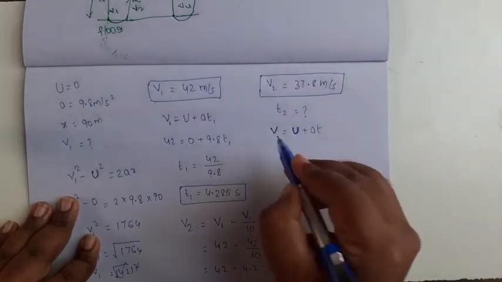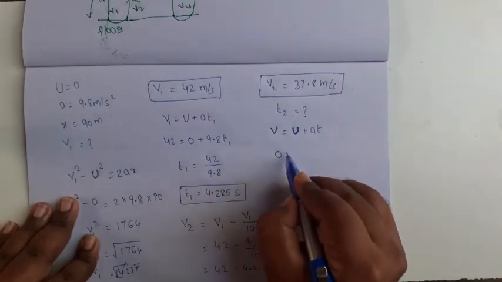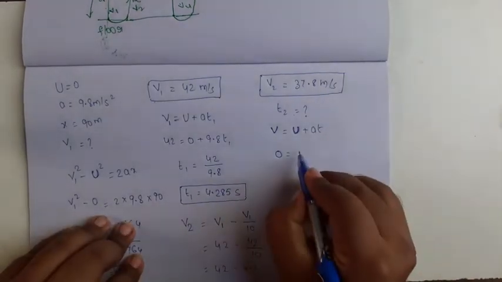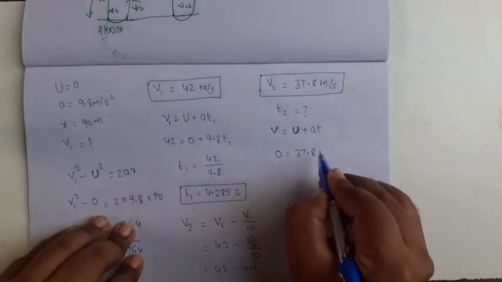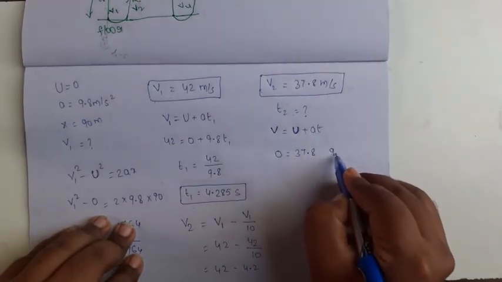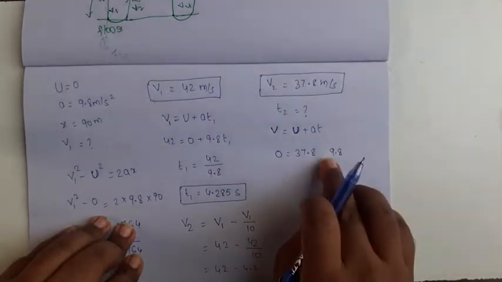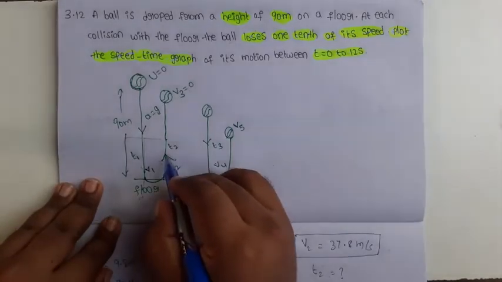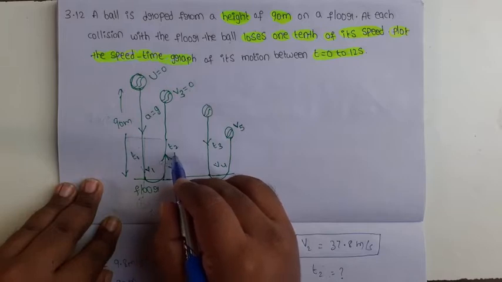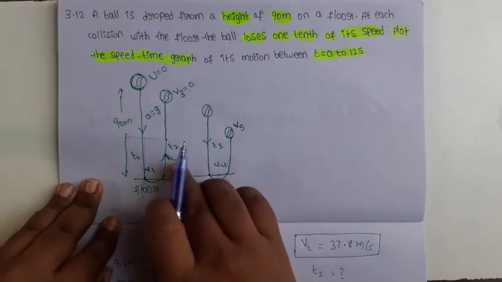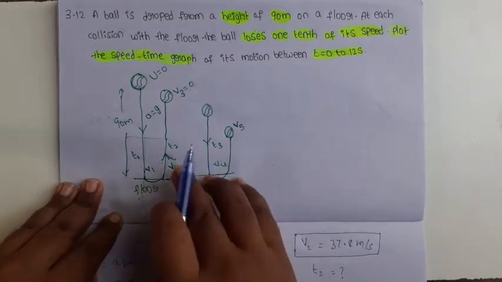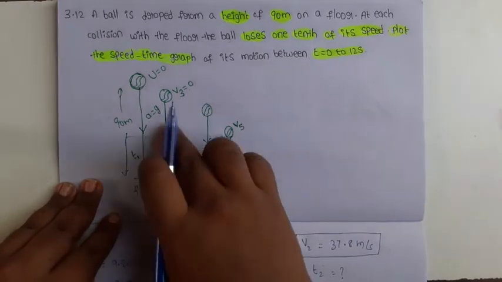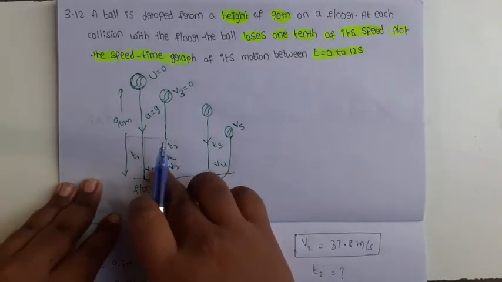Substitute all those values. v means final velocity 0, initial velocity 37.8, acceleration 9.8 meter per second square, but is the acceleration negative or positive? When the ball is thrown vertically upward, the acceleration value is 9.8, but the sign is negative, because when the ball is moving upward, acceleration acts towards the ground.